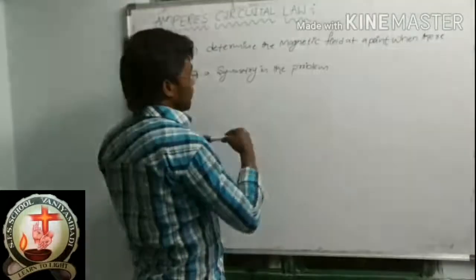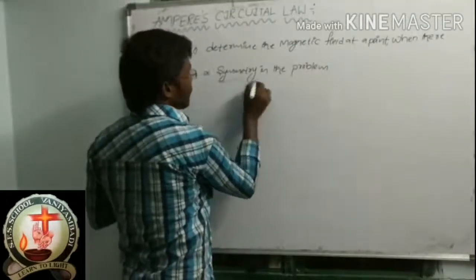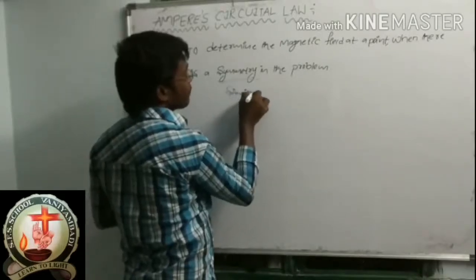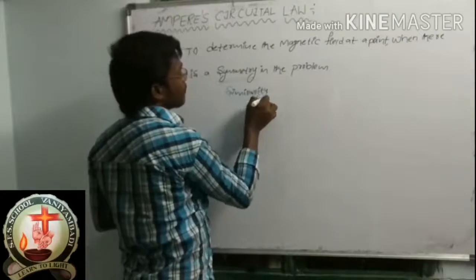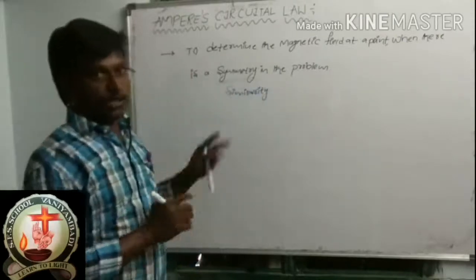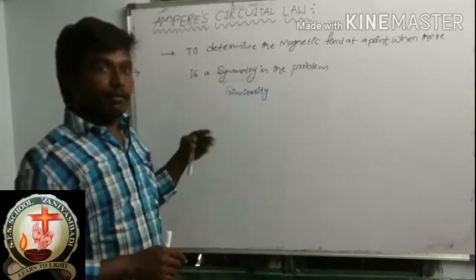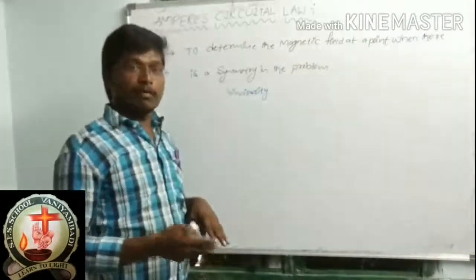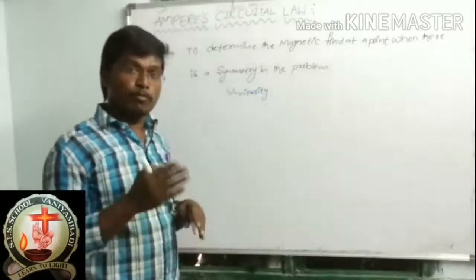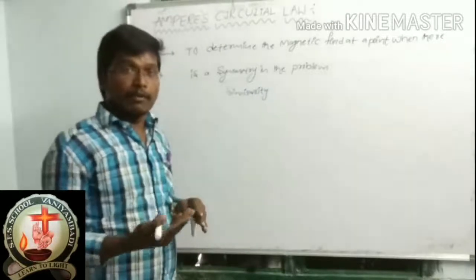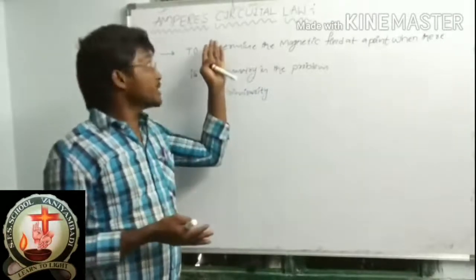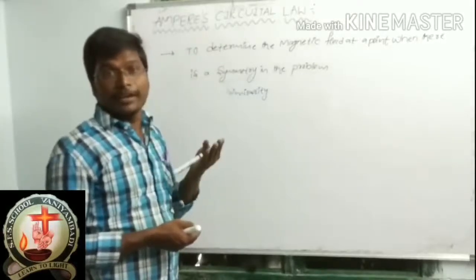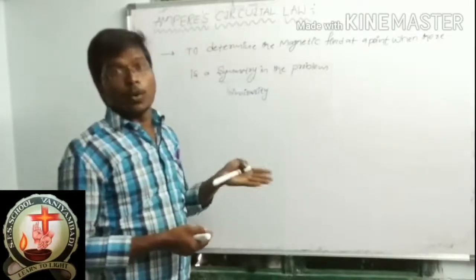Symmetry means what? Symmetry means similarity. Whenever there is a similarity in one problem or one concept, anywhere, we can use this Ampere circuital law, so that we are able to find the magnetic field at a point.